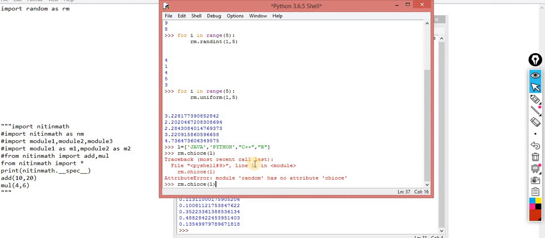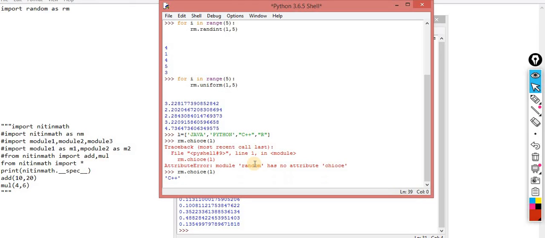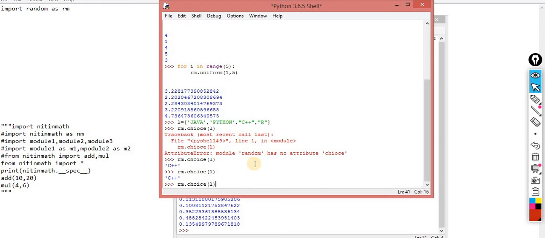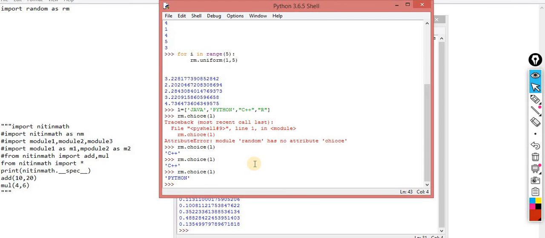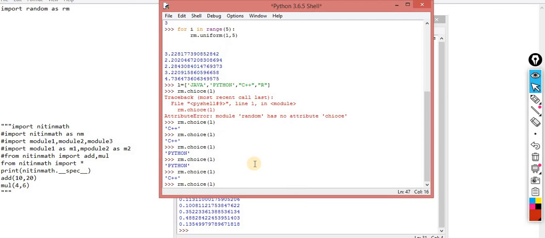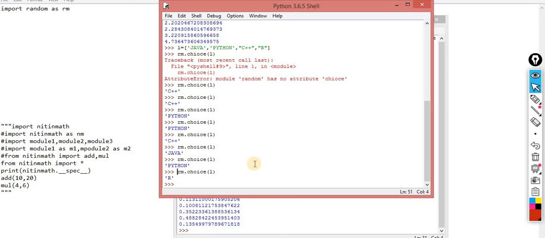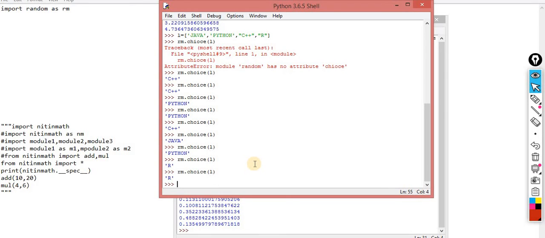Module random, choice. Now you can check, C++ is the winner. Again it picked C++. Now this time it picked Python. Again Python, again C++, again Java. Again Python, again R, and so on. So it's a very important module.